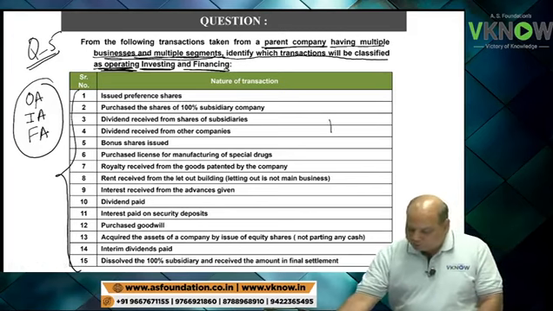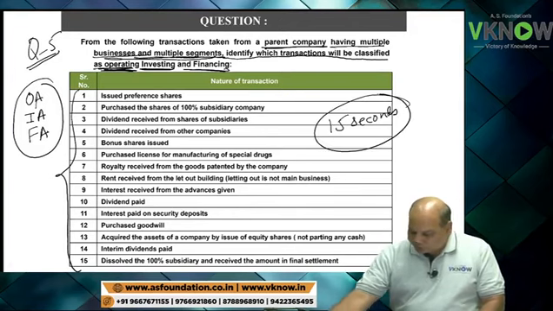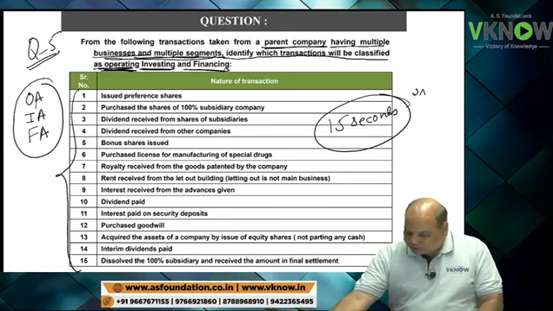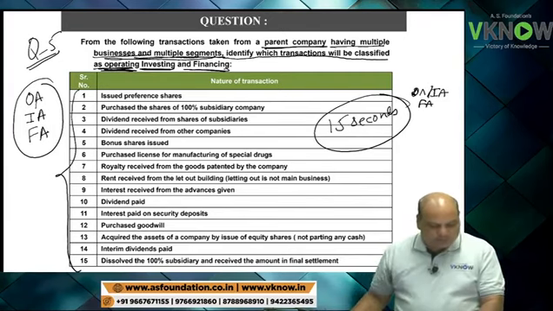So I will give you 15 seconds, 1 second for each item, and just write down in your answer whether it is OA, IA or FA. Just write down using a pencil. One example I'll give you: issued preference share, financing activity.